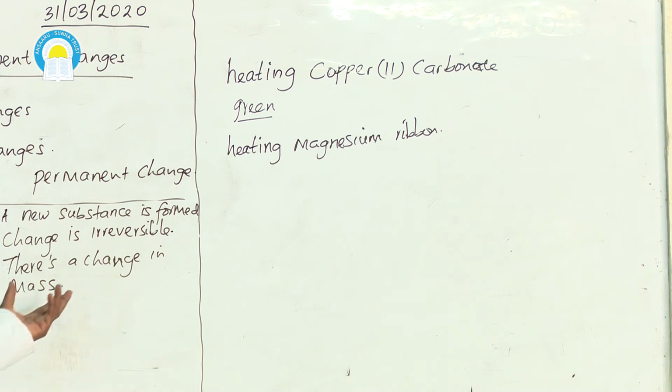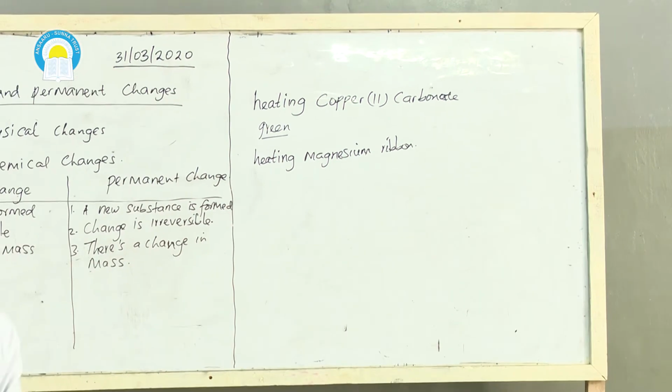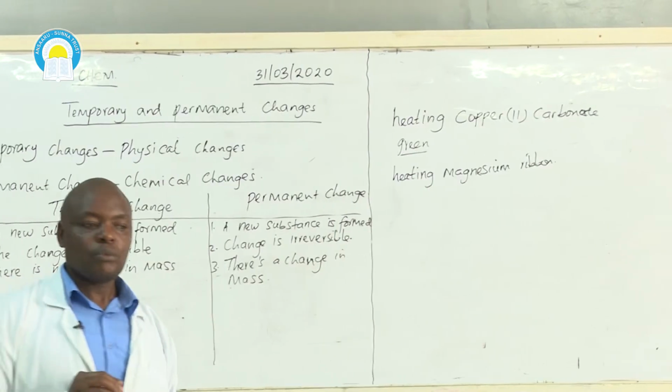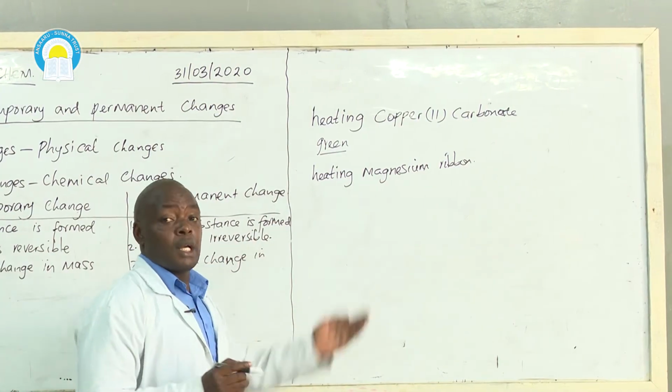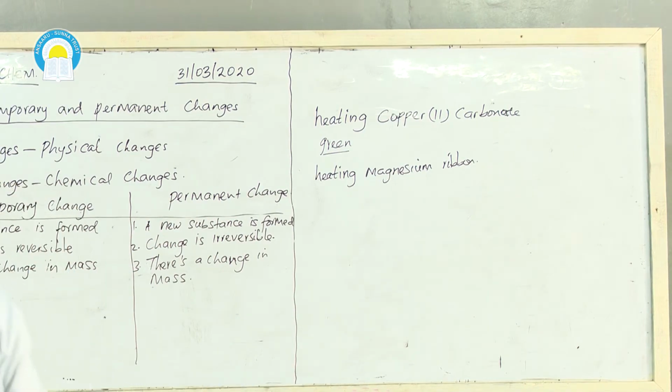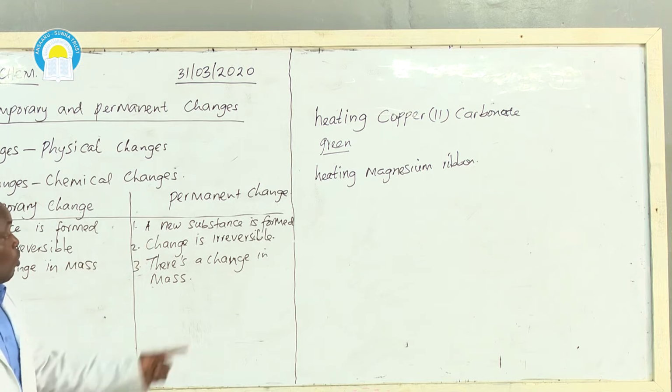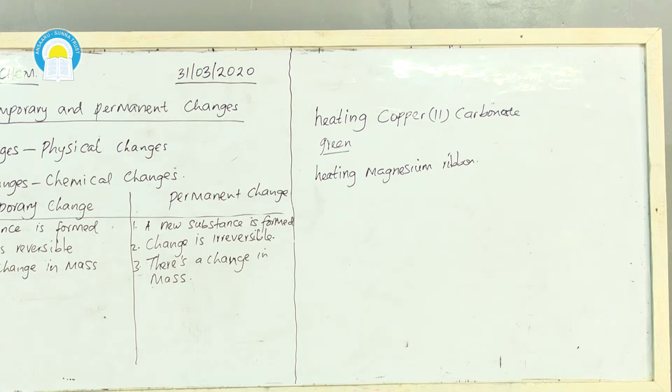Then also, we see that the mass of that white powder is higher than the mass of magnesium, because magnesium oxide means magnesium has combined with oxygen. So it's not an element on its own. Something else has been added to it. Therefore, the mass has increased. There is an increase in mass, there is a decrease in mass. Both increase and decrease are changes in mass. So in a permanent change, there is a change in mass, either decrease or increase, as I have explained.